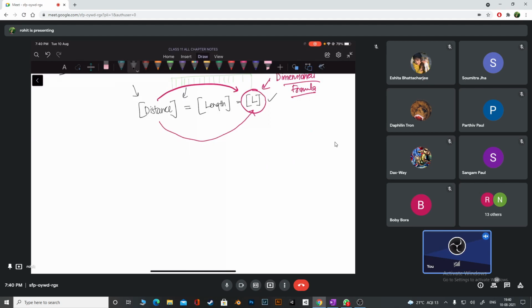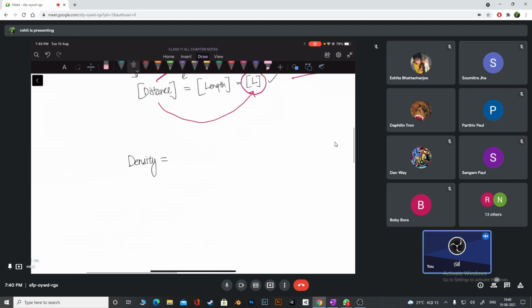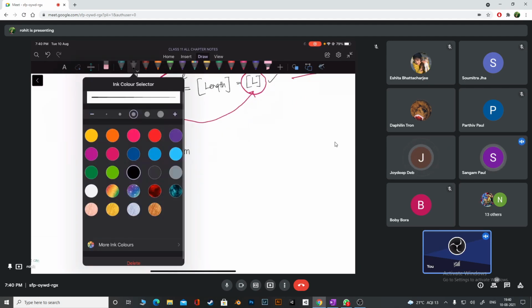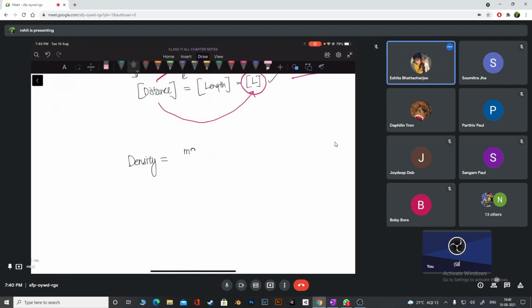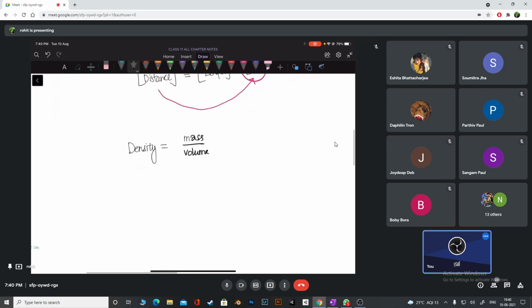Suppose you are measuring density. Tell me the formula for density, guys. Density formula is mass by volume. Let's use that. Mass by volume. So now I'm going to ask you: when I give the brackets like that, am I asking you the formula for density? No. I'm asking you what is the dimension of density.